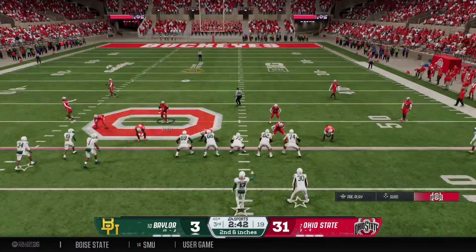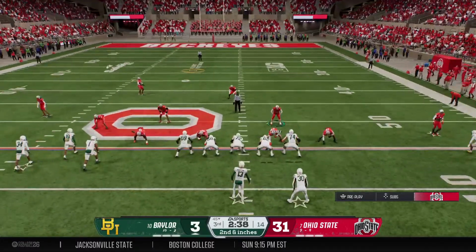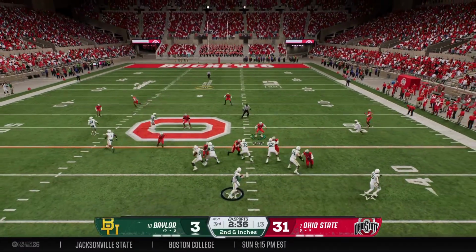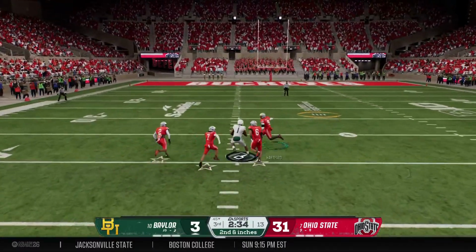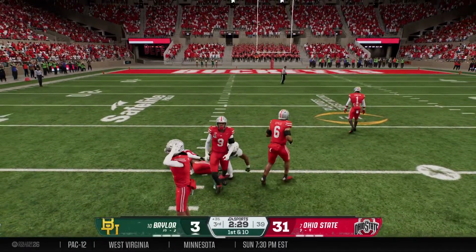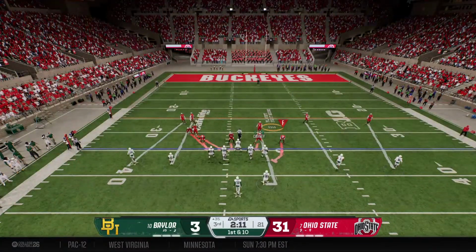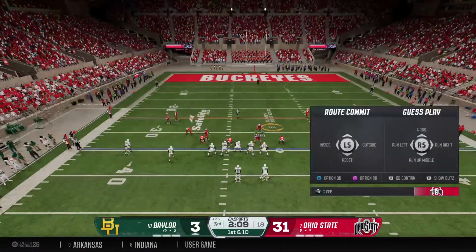2nd and inches. Offense maybe looking to throw the ball here. They got 3 receivers bunched out left. Quarterback looking to pass here on 2nd down. Tight end makes the grab. They make the stop after a huge play. Moves the ball to the 35. Still looking for that elusive touchdown, but finally this offense is moving.